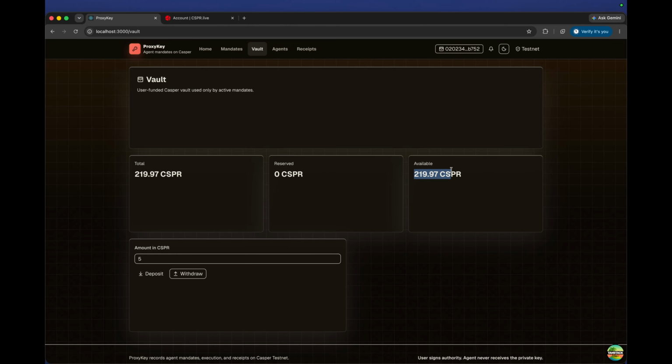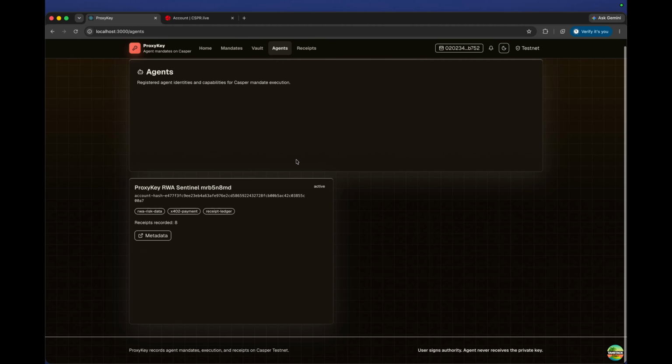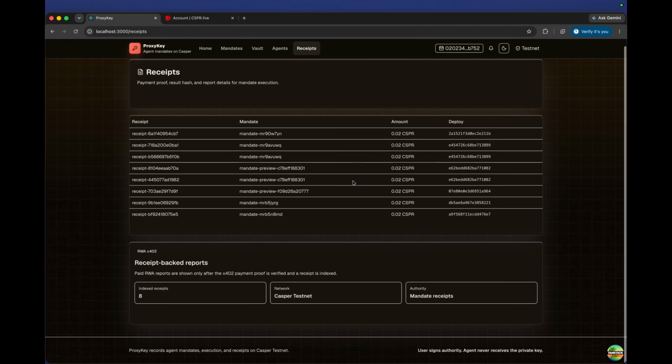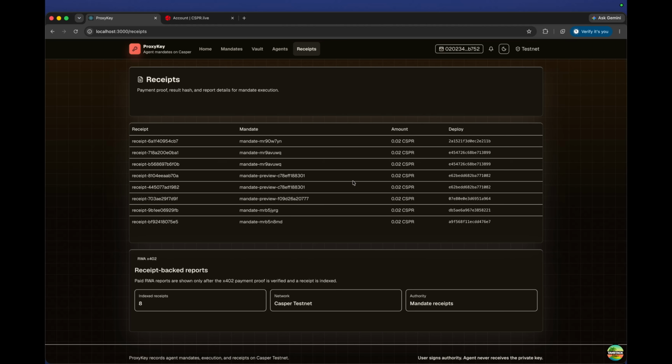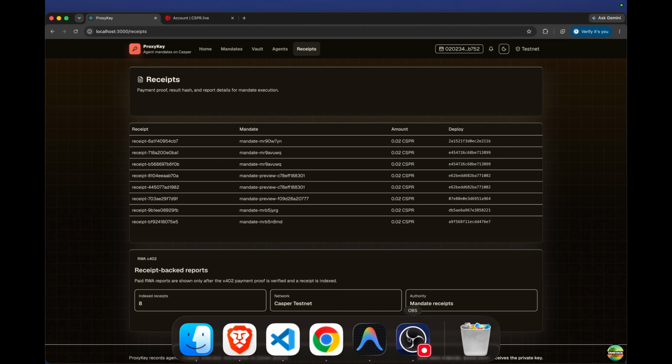The verifiable transaction receipts get registered here by the agent whenever it spends the allotted funds of any mandate, to make the fund flow auditable and trusted. I have run the demo prior to keep the video short.